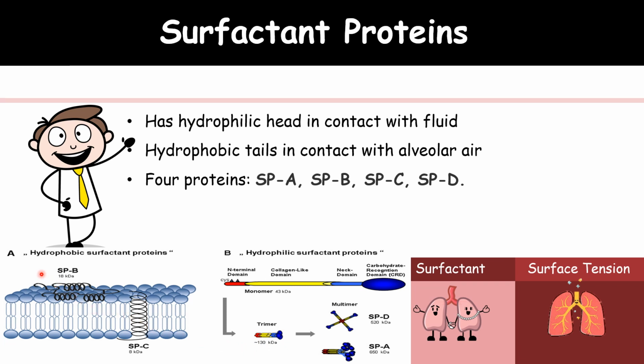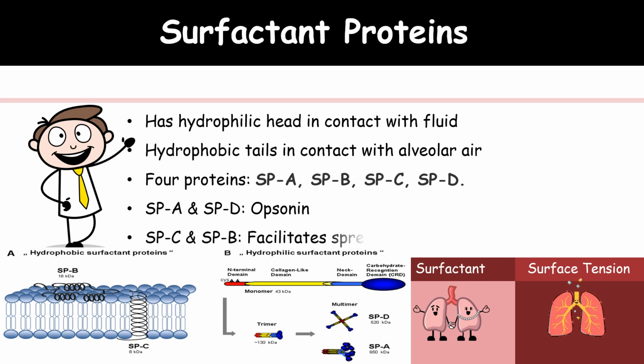So B and C are present mostly in the hydrophobic tails, and the hydrophilic surfactant proteins, that is A and D, are mostly present in the hydrophilic head. So A and D do the job of opsonin, and C and B facilitate the spread.